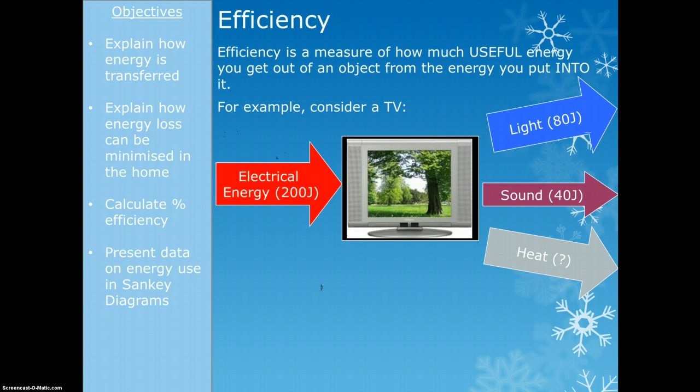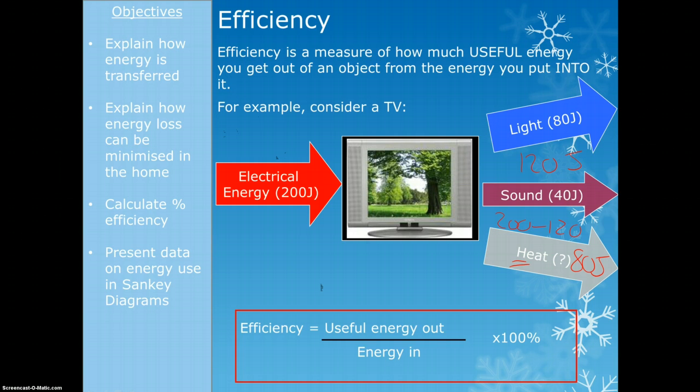So in the exam, the first thing they might ask you to do is calculate how much heat energy has been created. So how much wasted energy there was. So all we need to do is add up the 80 and the 40, which gives us 120. Then I put in 200 joules. 120 is useful, so here's my 120 useful joules. So however much is left is going to be my 200 minus 120, so that's going to equal 80 joules. And that's all you do. So that's the first thing when we calculate how much energy has been used usefully.